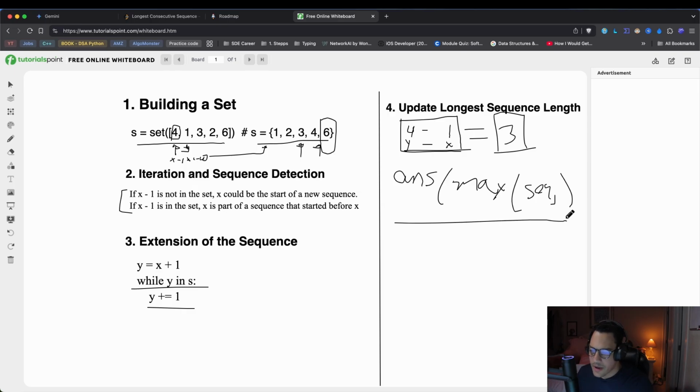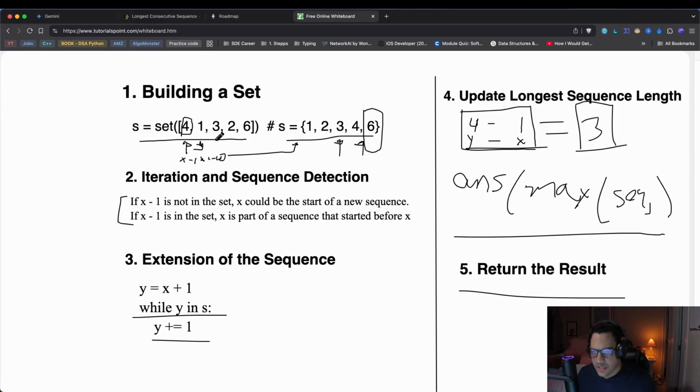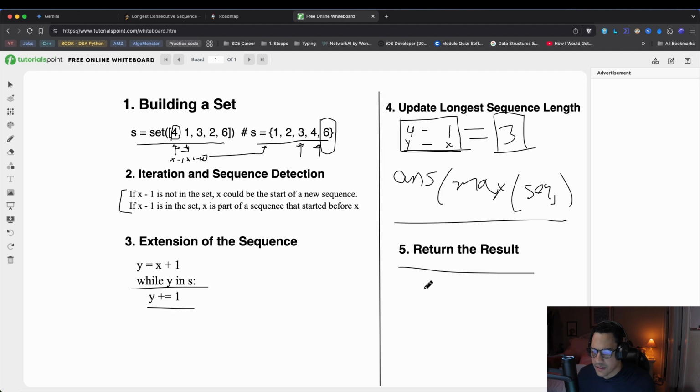Okay, let's go ahead and finish this problem with our last step. And then finally, we just have to return the results, because after iterating over all the elements, we found our max sequence in this particular example, which was 4, the max length of our sequence.